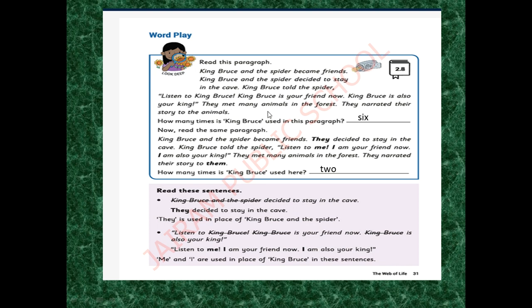They met many animals in the forest. They narrated their story to the animals. So this is the paragraph they gave for us to read. So what is the question they gave for us? See here, keep your finger on the line. How many times is King Bruce used in this paragraph?